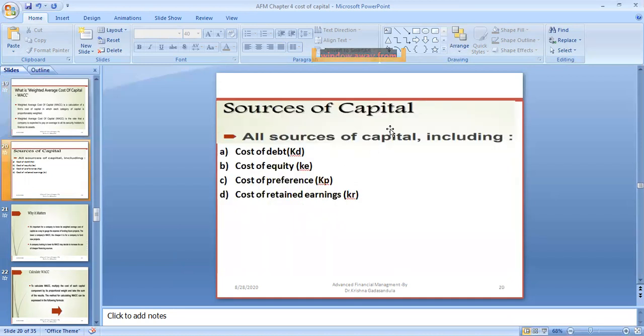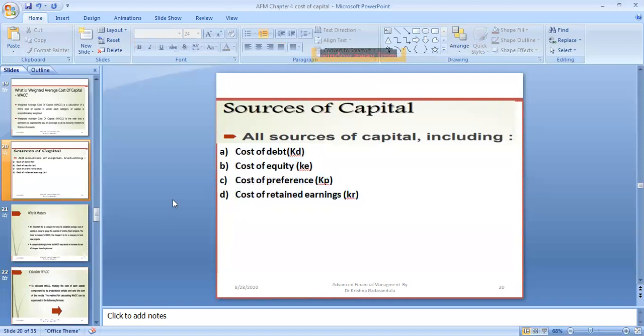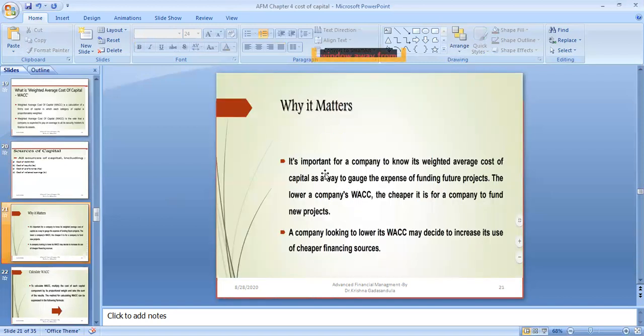So these are the sources of capital; we already discussed that all four sources are the cost of debt, equity, preference and retained earnings. And why does it matter? It is important for the company to know its weighted average cost of capital as a way to gauge the expense of funding further projects. How much cost are you paying till now, and for future projects, if we borrow further, it may cost more again to the company. So it may be difficult for the company to bear that cost.